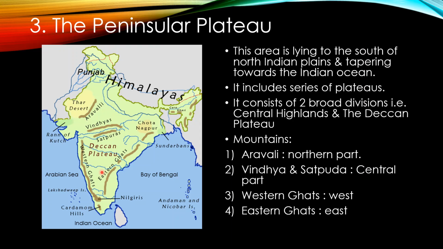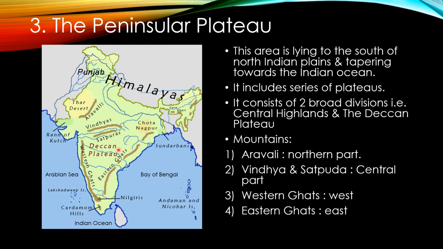It includes a series of plateaus. It consists of two broad divisions, that is Central Highland here and Deccan Plateau to the southern side of Central Highland. So it is triangular in shape.